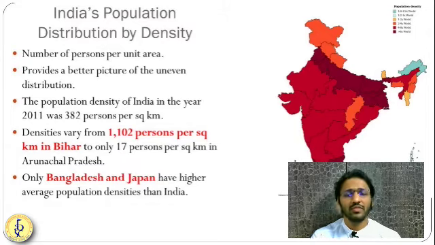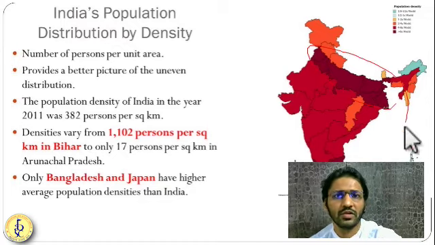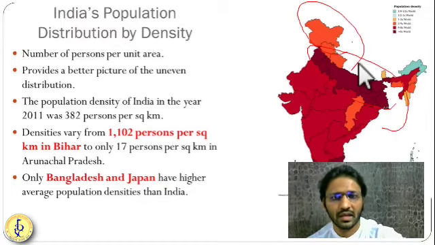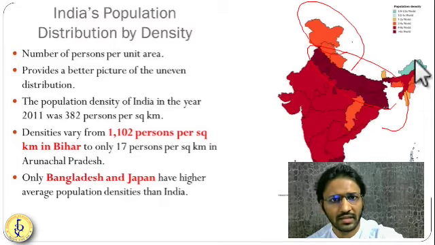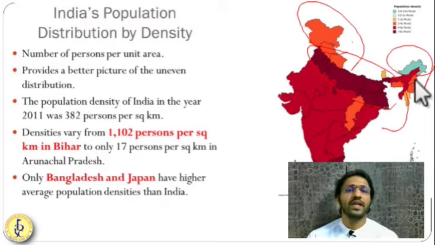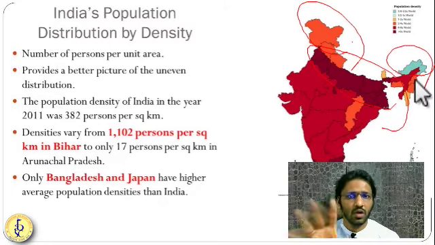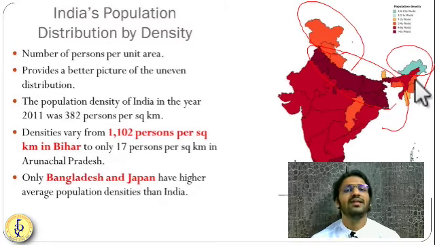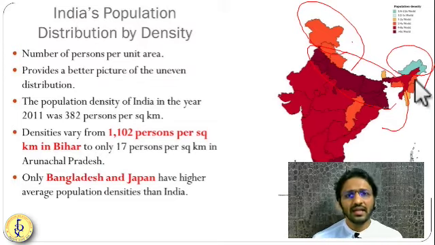Now in this diagram you can see somewhere very dark red color, somewhere very faint red color, in between colors, and somewhere green colors. Very dark colors are the states which have one of the highest populations. Lesser dark colors mean less population, and green color is where population density is very less.